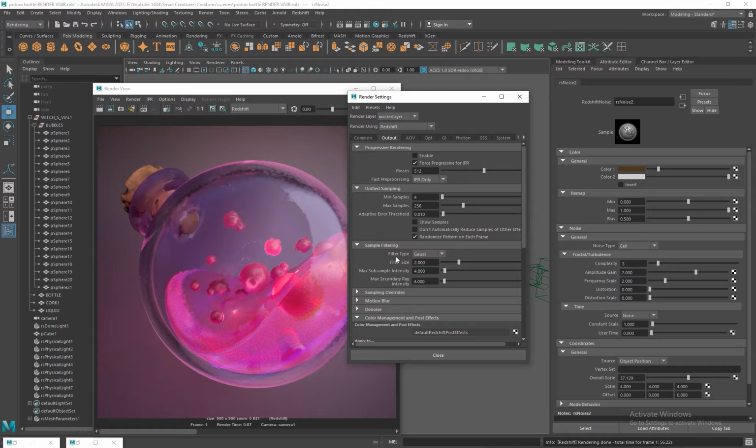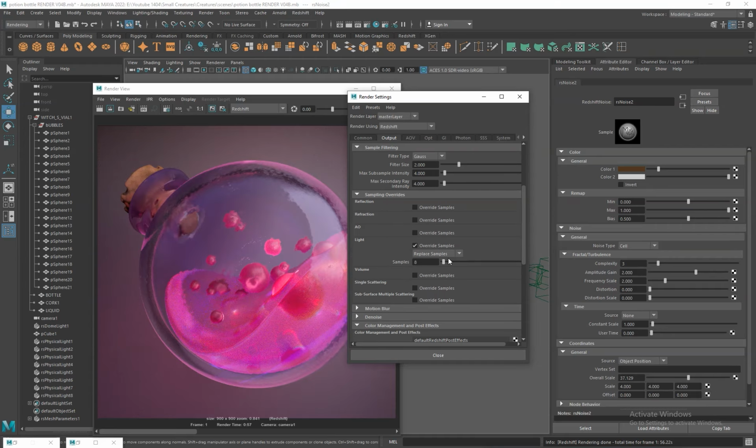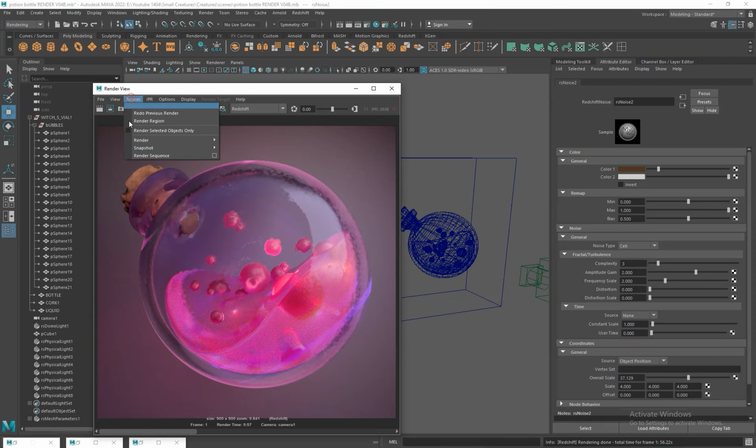The next one, sampling overrides, allows us to give extra samples to specific elements that are more prone to noise. In this case, I increase light samples to 128 because area lights and soft lights are a major source of noise. Glass and translucent materials amplify light noise. Higher light samples give cleaner highlights and smoother gradients. Now we're ready for the final render.